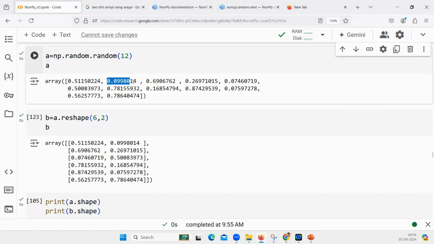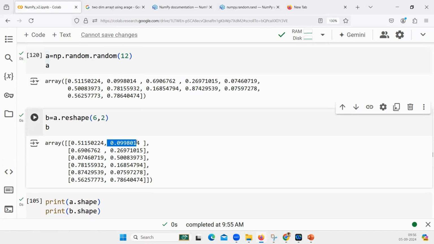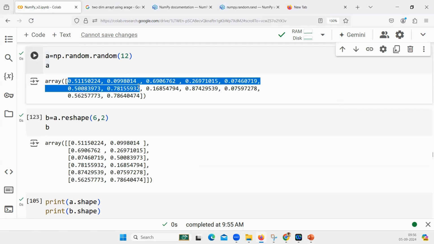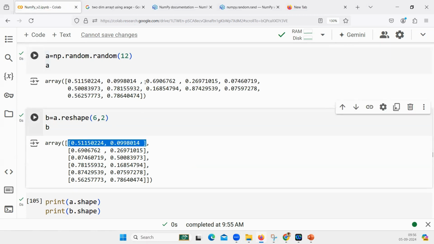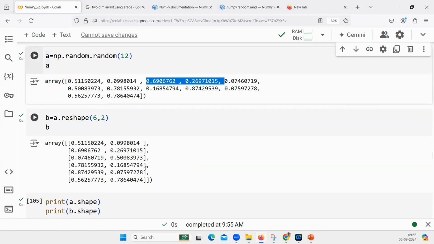What is the second value? This one. Are you getting it? See how it is arranging: the first 2 go into the first row, the next 2 are kept in the next row, and the next 2 in the next row.